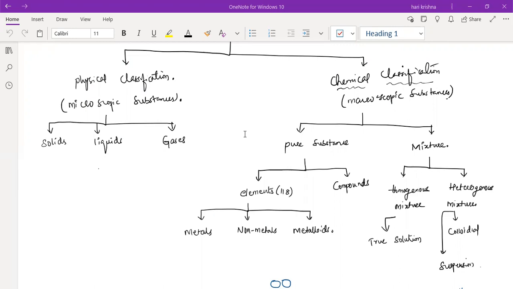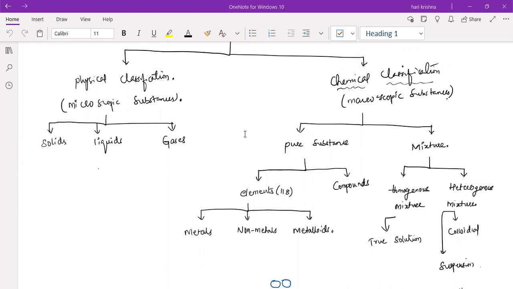Any doubts in the definition? No doubt, sir. Next we studied the mixture. A mixture will also contain 2 or more elements, but they are present in any ratio and combined physically. Sir, it is impure. It is an impure one, and the components combine in physical format. And it has 2 forms, homogeneous and heterogeneous.